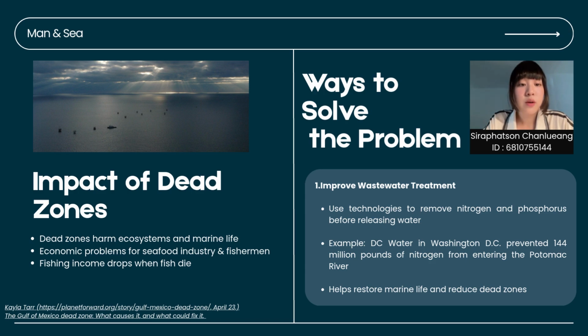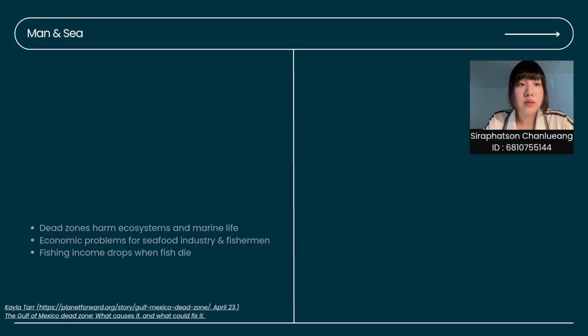First, improve wastewater treatment. Community treatment plants can use technologies to remove nitrogen and phosphorus before releasing water. For example, in Washington, D.C., the DC Water system has prevented over 144 million pounds of nitrogen from entering the Potomac River, and this helps restore marine life and reduce dead zones.